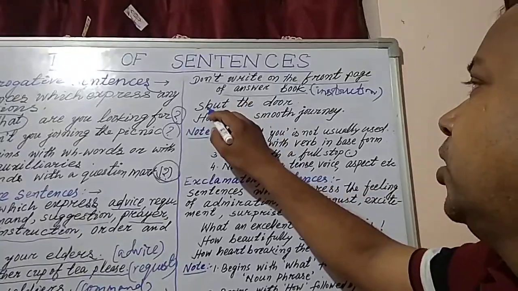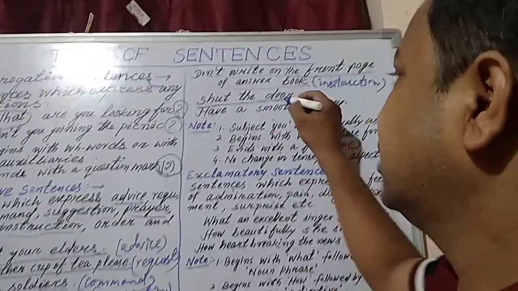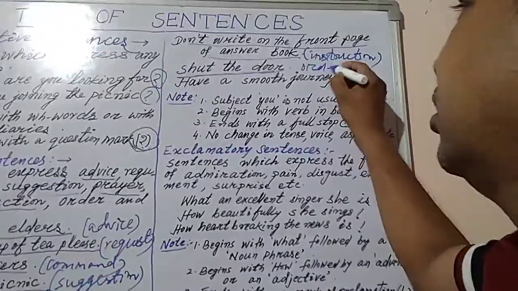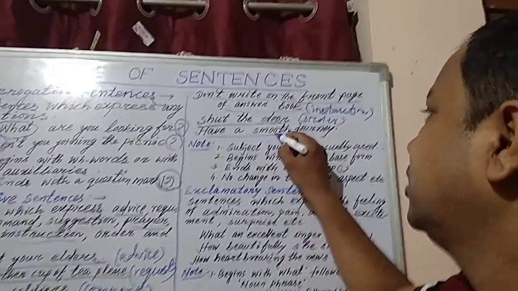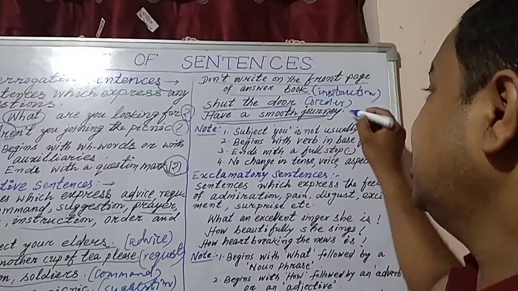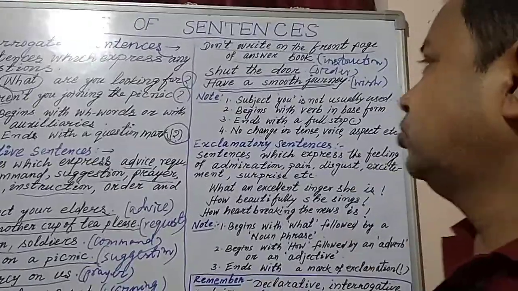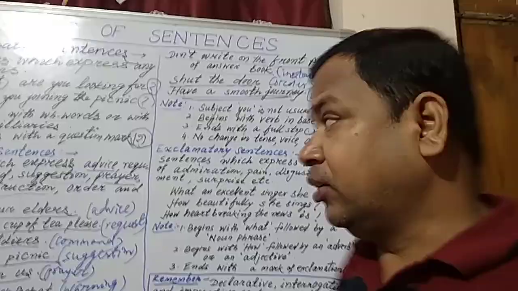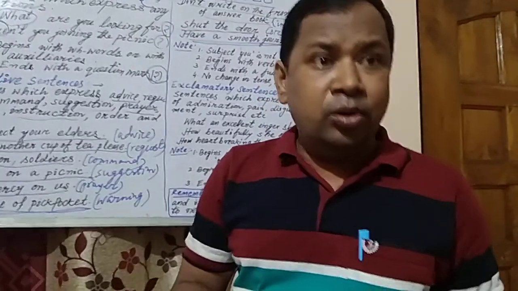Next one you see, shut the door. You see here, this is an order. And next one is, have a smooth journey. It is a wish. Someone wishes you to have a smooth journey. Okay, so in these sentences we see many things. We watch many things. What are the main things?